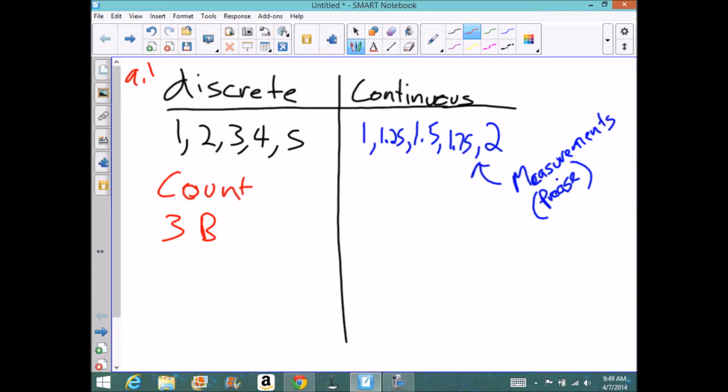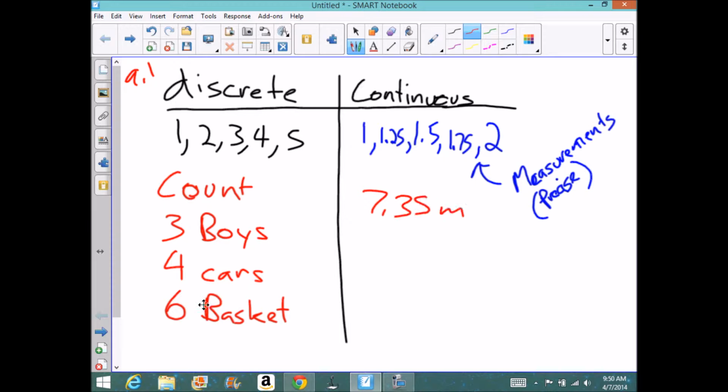And as I said before, discrete refers to counting things like 3 boys, 4 cars. You would never have 3.5 boys. You would never have 4.5 cars. You would just count whole numbers is usually how I like to think of it. Where with continuous you can have like 7.35 meters, you could have 7.358 meters, and so on and so forth. So we distinguish these two types of methods for counting.